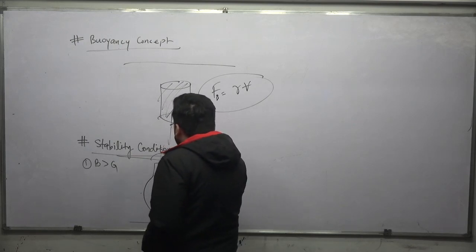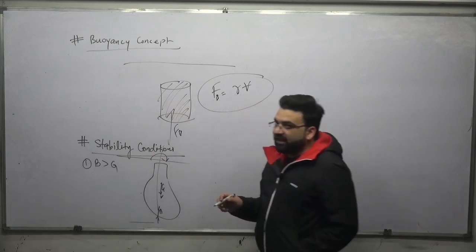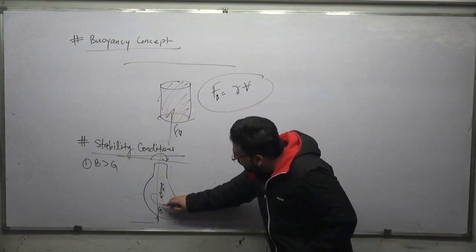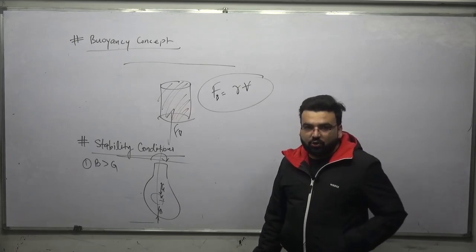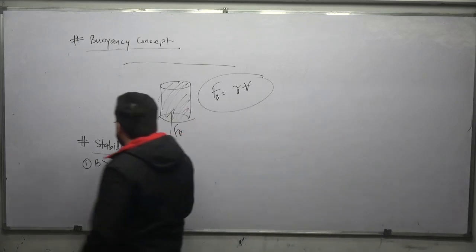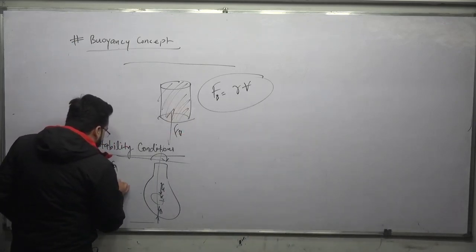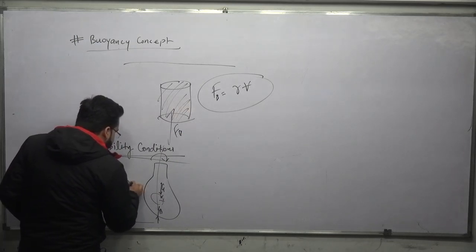If you give it a clockwise movement, you will find that the resisting moment is also clockwise in nature. I told you that this type of equilibrium is said to be unstable equilibrium.